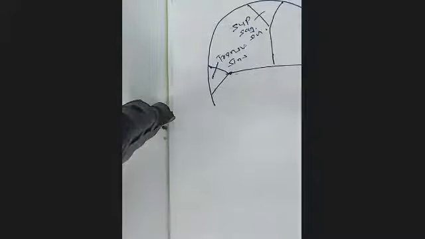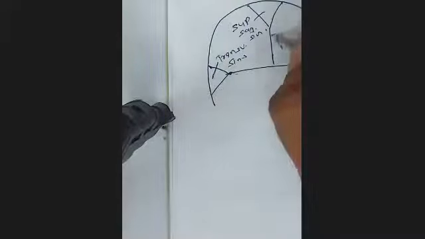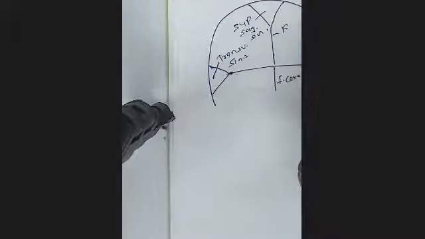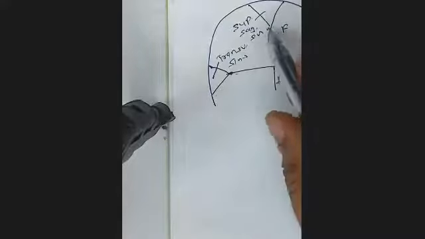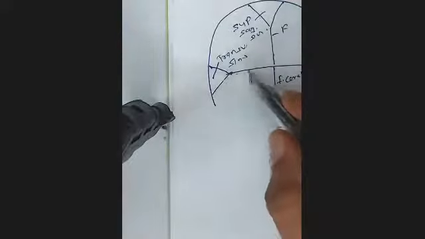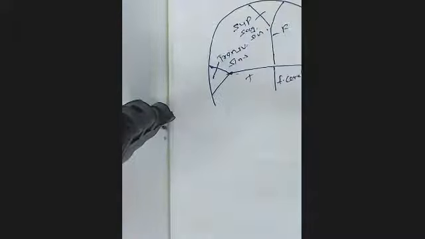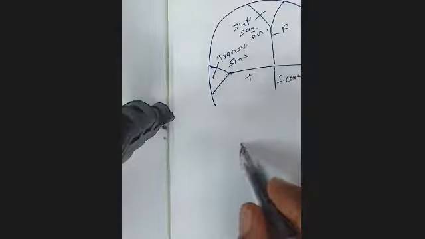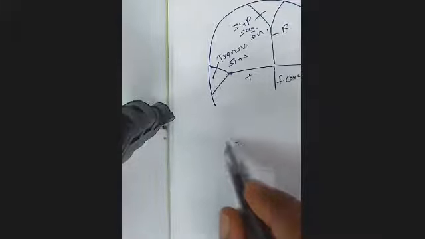There are four folds of dura mater. Falx cerebri, and below here is falx cerebelli. This is tentorium running horizontally, and one very short fold which is there in the sella turcica.